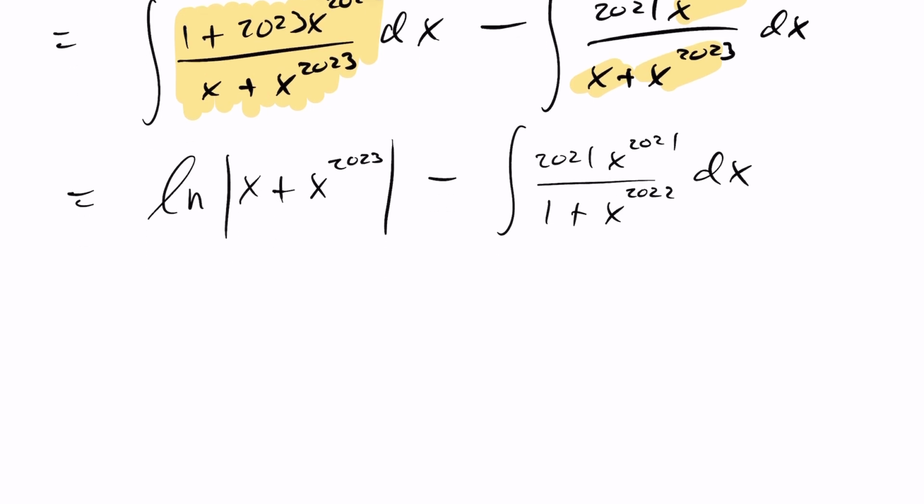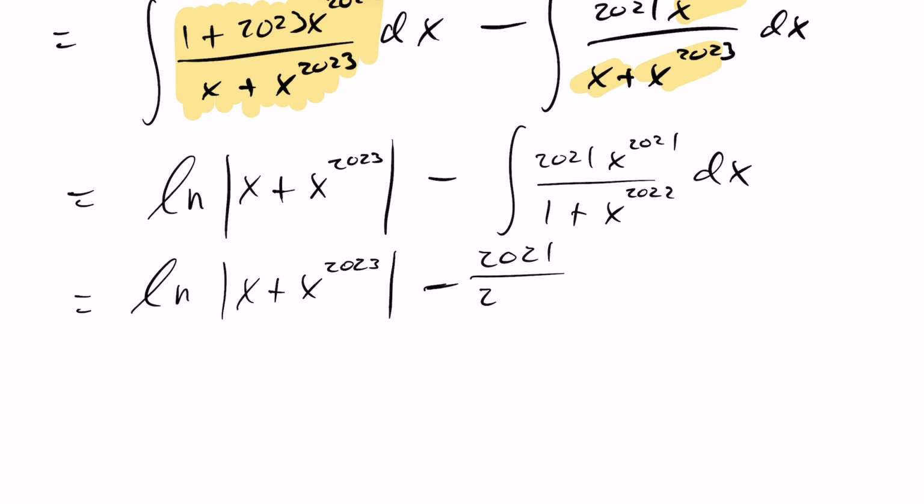Continuing this strategy, we make the observation that the derivative of the bottom is fairly close to the derivative of the top. The exponents do line up. If I take the derivative of the bottom, I'm going to get 2022x^2021. So I'm just going to adjust this a bit so we get cancellation. I'm going to factor out the 2021, put it over 2022, and then insert that 2022 in the integral.